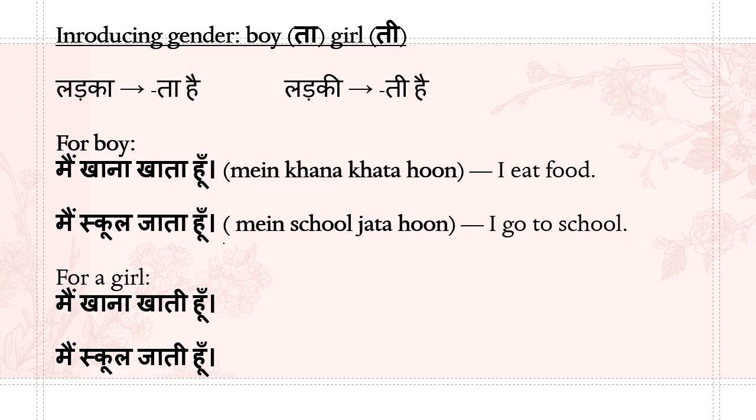And खाता हूँ, eating, जाता हूँ, going. For a girl, you can't write मैं खाना खाता हूँ. You should write मैं खाना खाती हूँ. मैं school जाती हूँ. For boy, ता. For girl, ती. Clear? Just keep this in mind. Boy, ta, girl, ti. So you can't make this error hereafter while writing sentences. Fine.